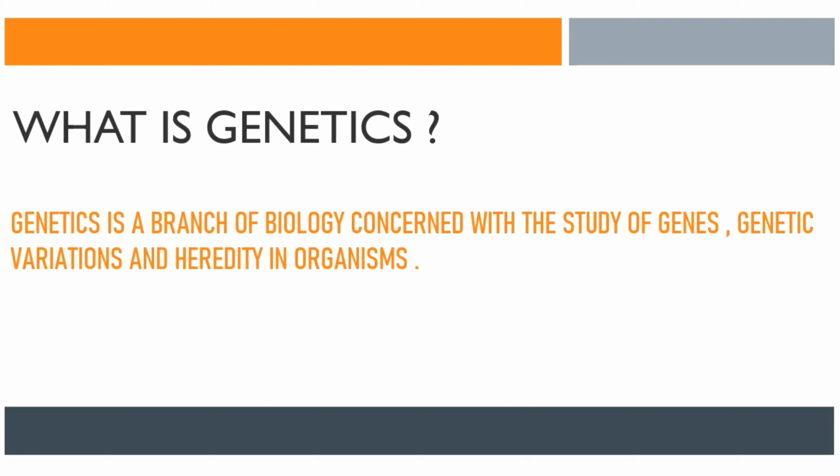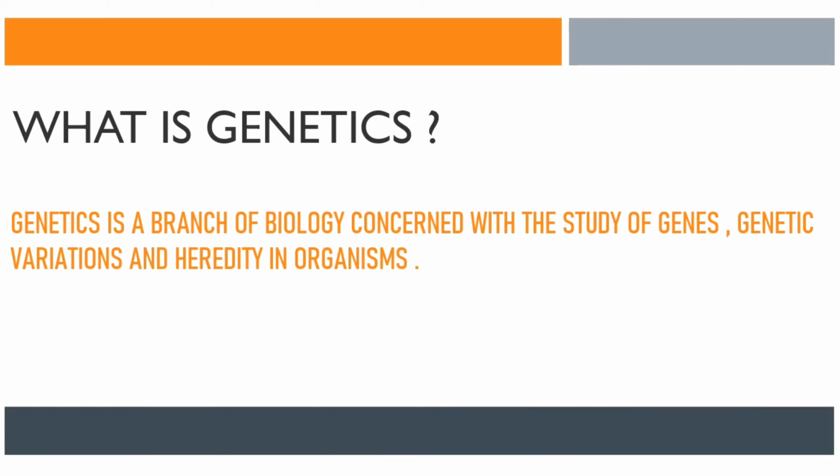which are known as alleles. What I mean by this is, suppose there is a pair of genes controlling the height of the plant, and the tallness of the plant is represented by capital T, and the dwarfness or shortness of the plant is determined by the gene small t. So capital T and small t are the alternative forms of each other, or the alleles of each other.